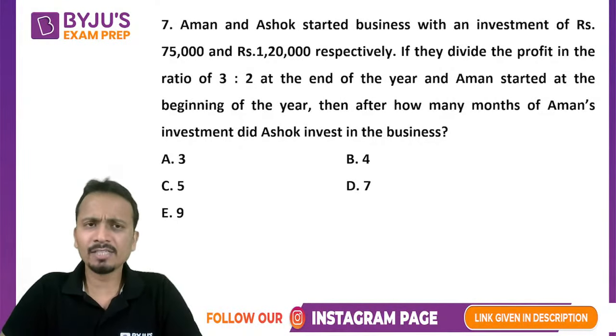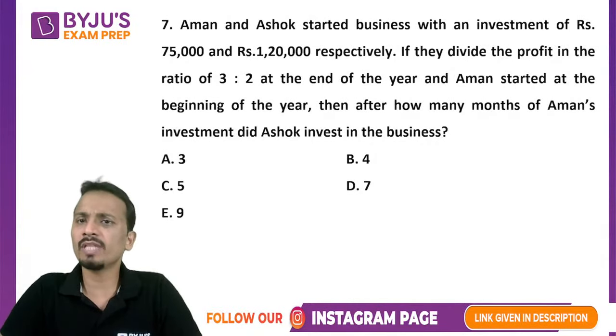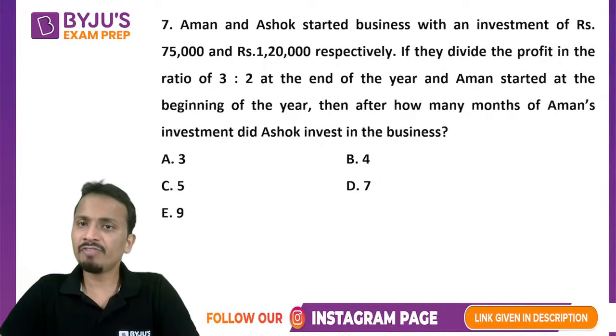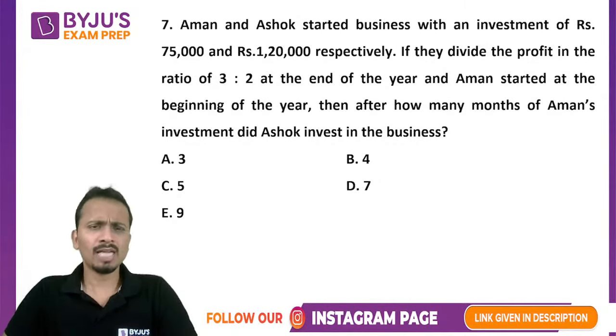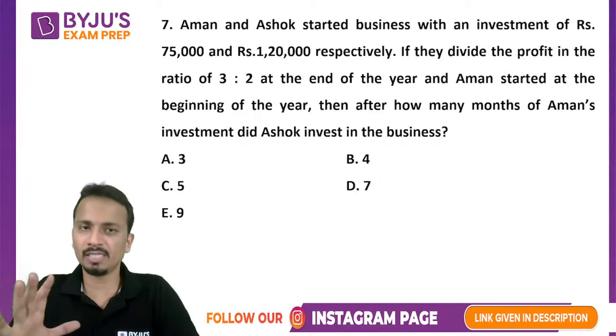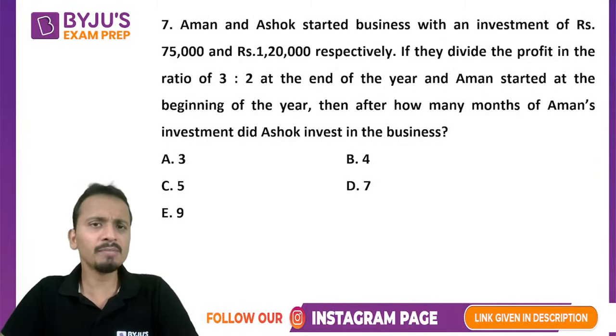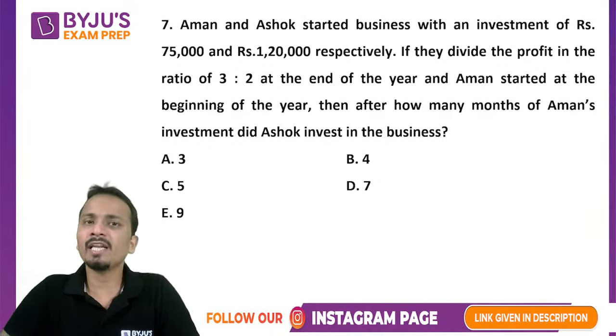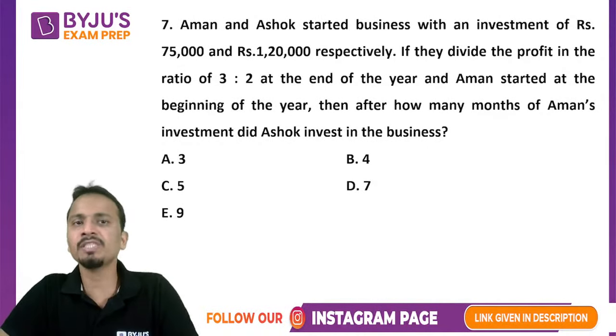Okay, so let's understand this question. So there are two people, Aman and Ashok, who started business with an investment of 75,000 and 1,20,000 respectively. If they divide the profit in the ratio 3:2, now generally what happens is, if the money is invested for equal time duration, then the profit is divided in the ratio of their investments. Now, in case the money is not invested for equal time durations, then the profit will be divided in the ratio of the product of investment and the time period.